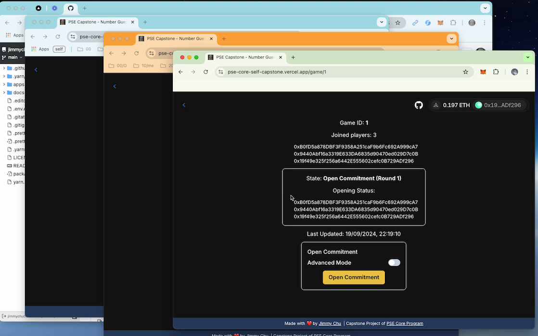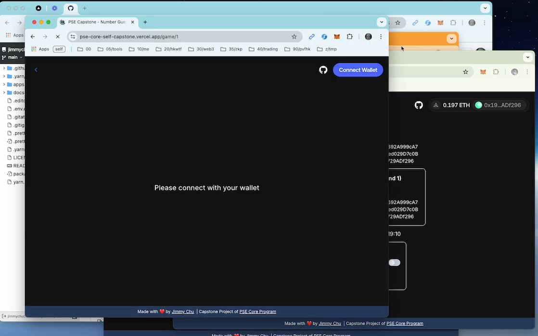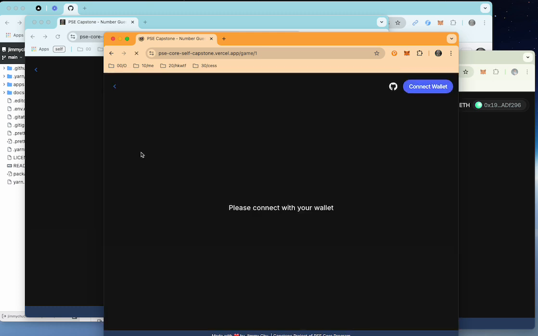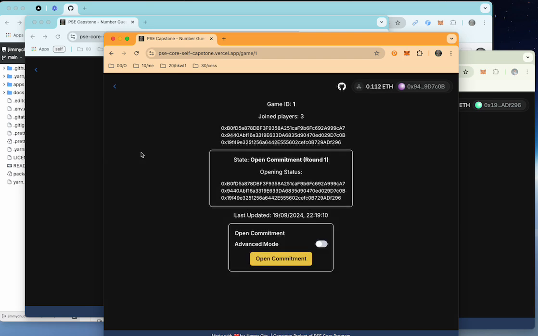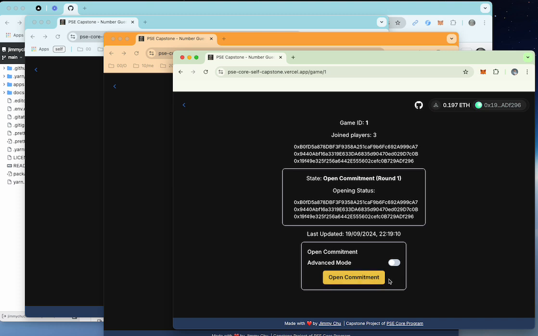All right. Now the commitment has been submitted. Now they can open it. When we inspect the on-chain storage, people won't know what the actual values are, because only the hashes are stored. And now we can open. If we refresh, this is a point of room for improvement on the UI, that it can subscribe to the on-chain event and refresh the screen automatically instead of refreshing manually here. And now we can open the commitments.